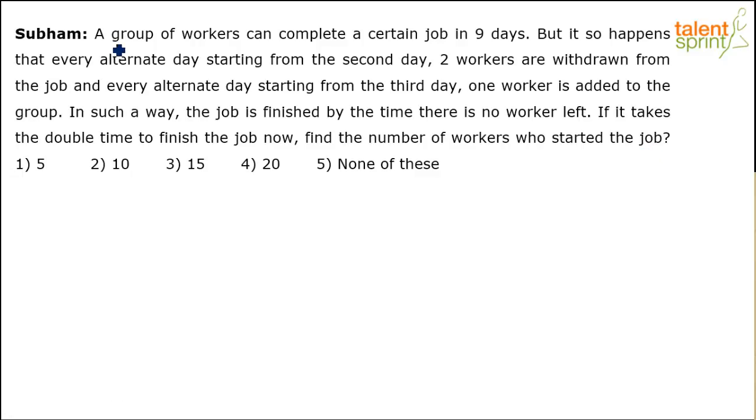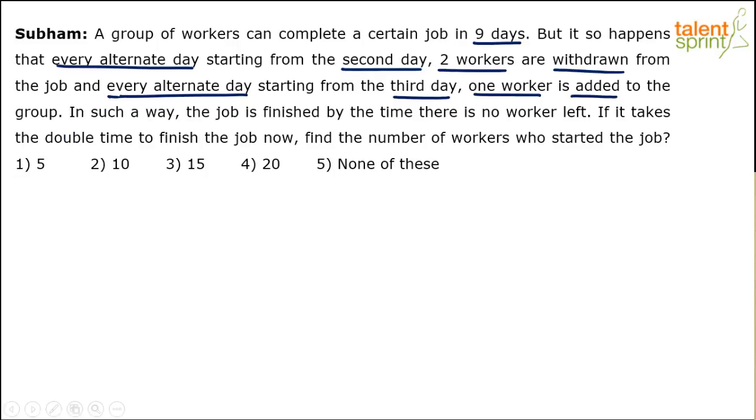So interesting one. It says there is a group of workers, we don't know how many of them, who can complete a certain job in 9 days. So they can actually complete the job in 9 days. But what happens? Every alternate day, starting from the second day, 2 workers are withdrawn from the job. And every alternate day, starting from the third day, 1 worker is added to the group. So there's some addition and removal happening on alternate days, right?